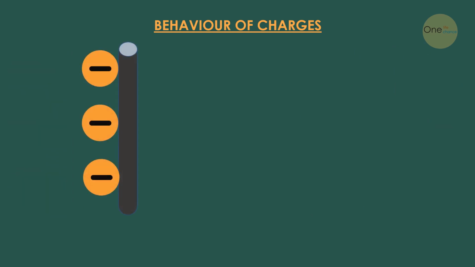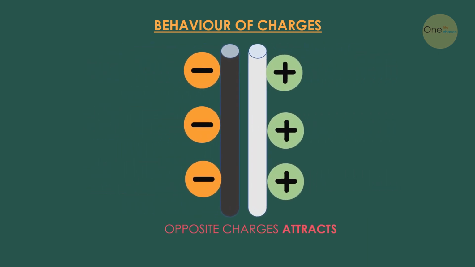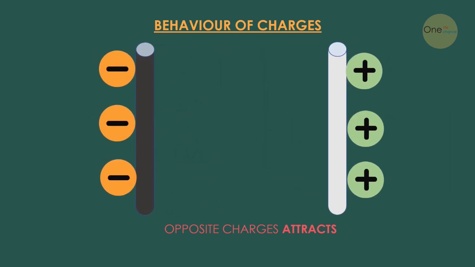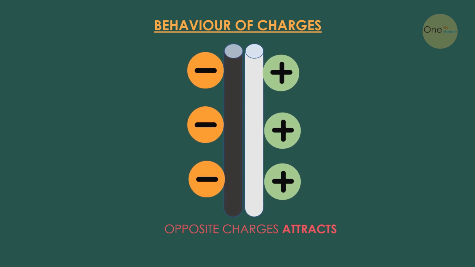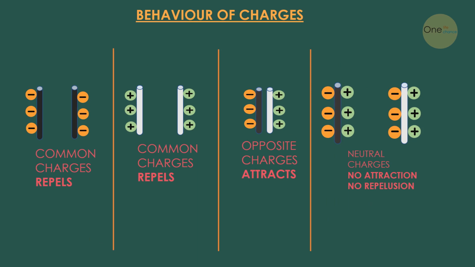Now we shall take a negatively charged PVC pipe and a positively charged glass rod and try to bring them near. They attract each other because opposite charges attract. When we take two neutral bodies, there is no attraction or repulsion. This is what we learnt in the behavior of charges.